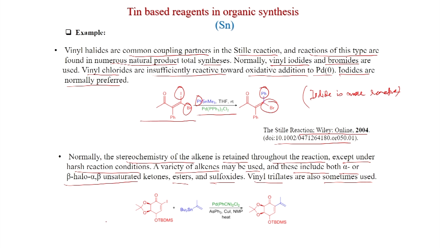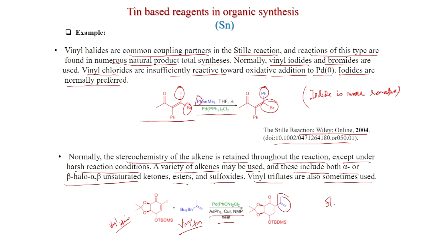So, this is vinyl iodide and this is vinyl tin reagent, and with this palladium catalyst PdCl2(PPh3)2 or PdCl2(PhCN)2, and these are the other co-catalysts and additives, you get the Stille reaction. So, you see this double bond geometry is intact, and you get this product.